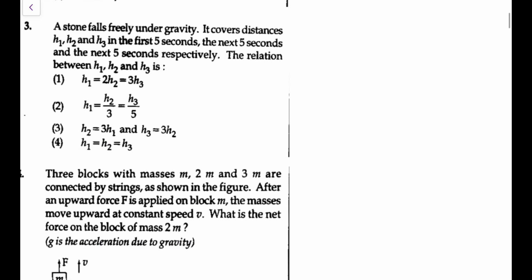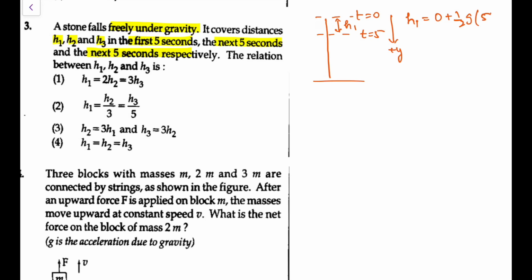Next, a stone is falling freely under gravity. It covered distances h1, h2, h3 in the first 5, next 5 and next 5 seconds respectively. The relation between h1, h2 and h3 is a standard result you remember. Let me derive it again. Let's say you drop it, and in the first 5 seconds it falls by this distance h1, from t equal to 0 to t equal to 5. Taking the downward direction as positive y, displacement h1 is ut, with u being 0, so 0 plus half g into 5 square.